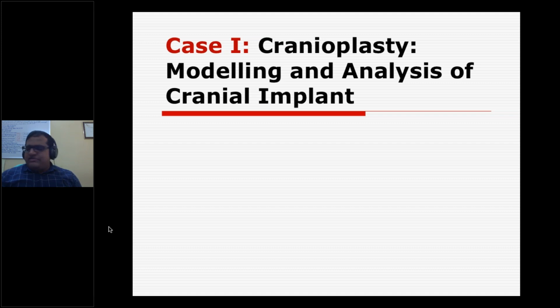As I already gave some introduction to the applications, you can have different levels of applications. The first level is just for diagnosing, visualization, or communication. The second level is planning or rehearsing the surgery.